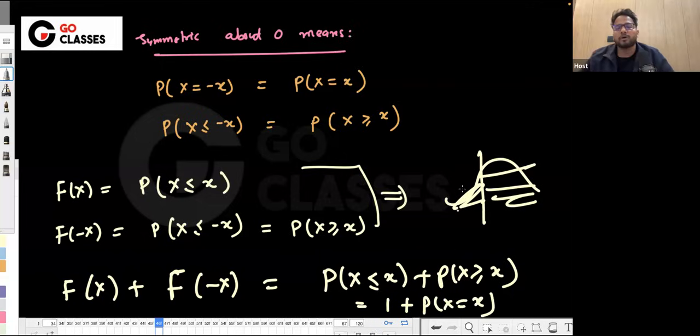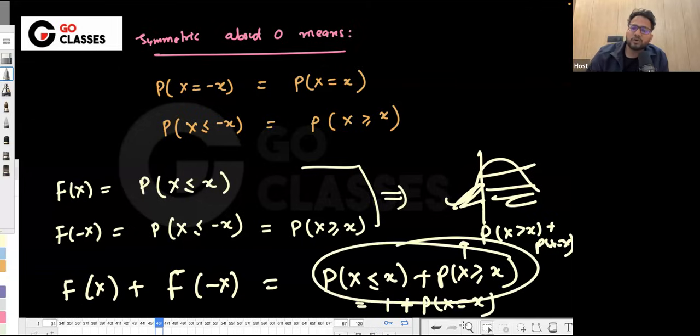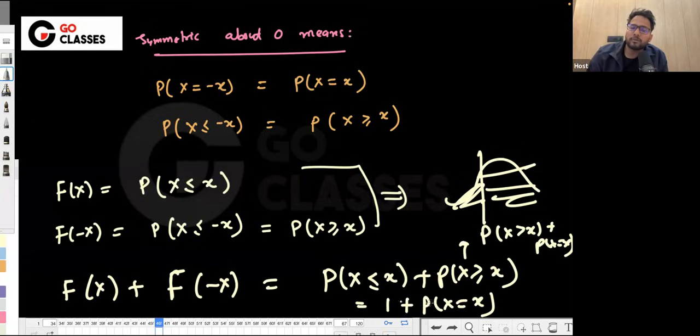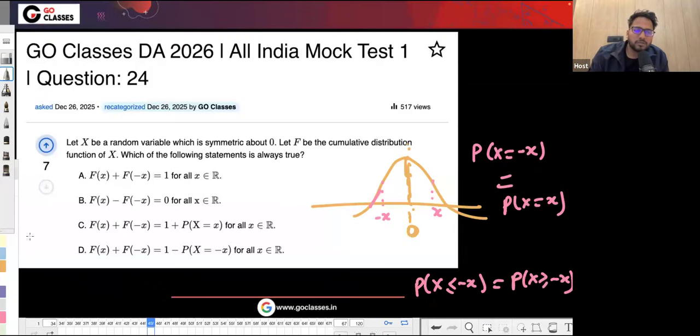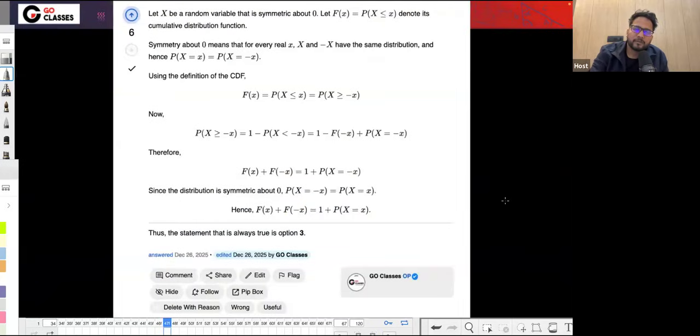Because I'm counting it twice. If you are not very sure about what I'm saying, you can break it down into two pieces, because I'm counting this equal to x twice. So if you add these two, then it will be 1 plus probability of X equal to x. That's what the question is. This is basically 1 plus probability of X equal to x. So C is the correct answer. That was an easy question, but it was good to solve it. That's why it was a 1 mark question.